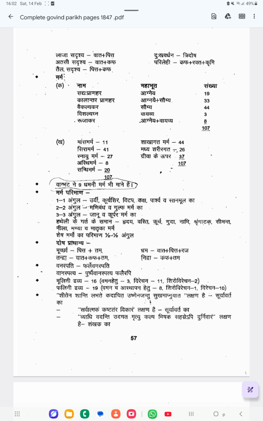Mamsa marma: according to Sushruta 11, according to Vagbhata 10. Sira marma: according to Sushruta 41, according to Vagbhata 37. Snayu marma: according to Sushruta 27, according to Vagbhata 23.